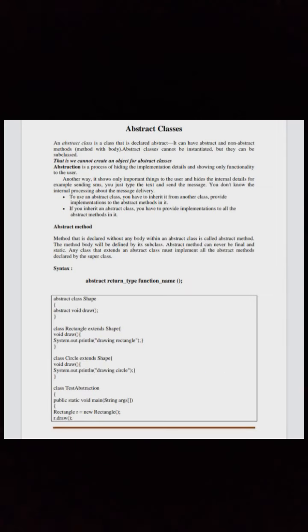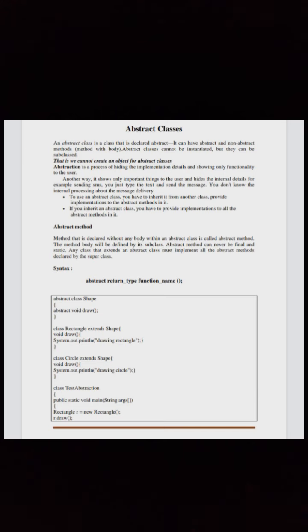Now let us see abstract classes. An abstract class is a class that is declared abstract. It can have abstract and non-abstract methods, that is, methods with a body. Abstract classes cannot be instantiated, but they can be subclassed. That is, we cannot create an object for abstract classes.